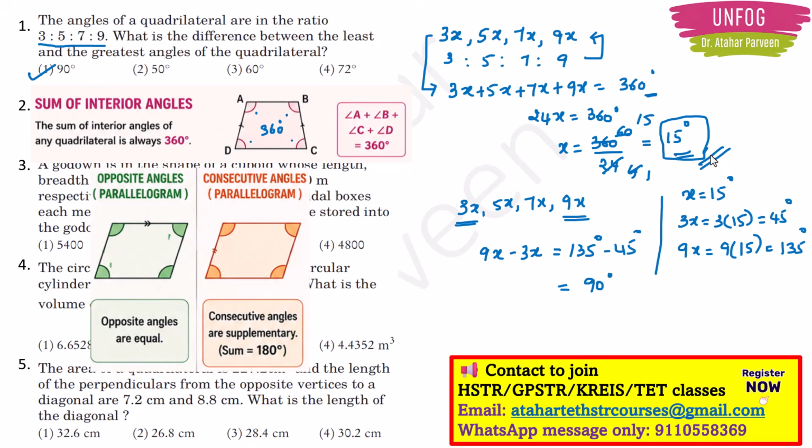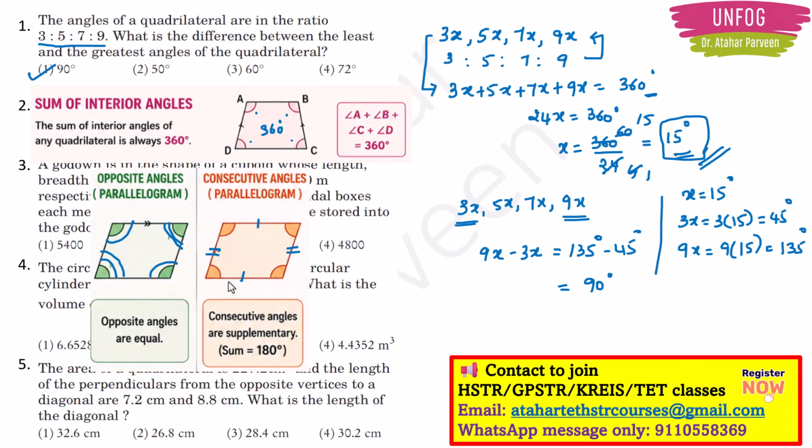So what is the speciality of the parallelogram? The opposite sides will be parallel to each other, they will never meet. So that is one thing. And the opposite angles are equal, like here, this angle will be equal to this angle, and this angle will be equal to this angle. So this is the speciality of a parallelogram. And opposite sides will be equal, this side will be equal to this side, this side will be equal to this side.